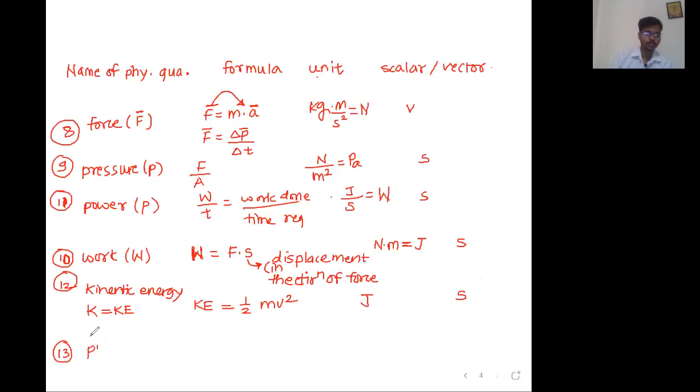Next, potential energy. There are different types of potential energies, out of which one we are going to study: gravitational potential energy.